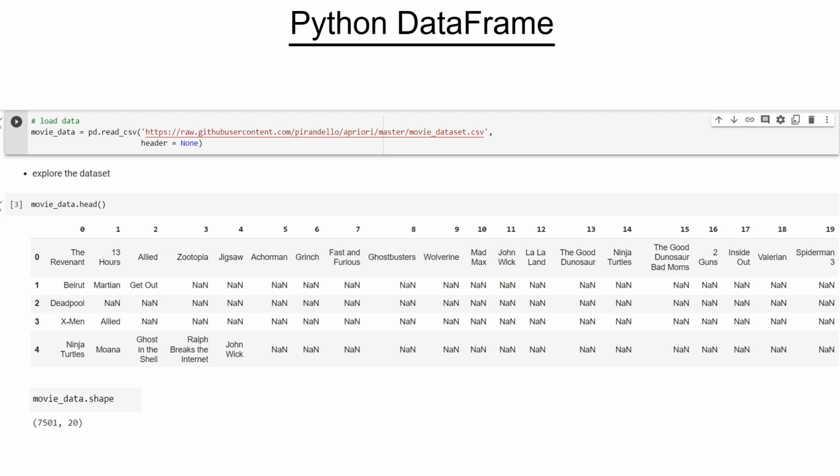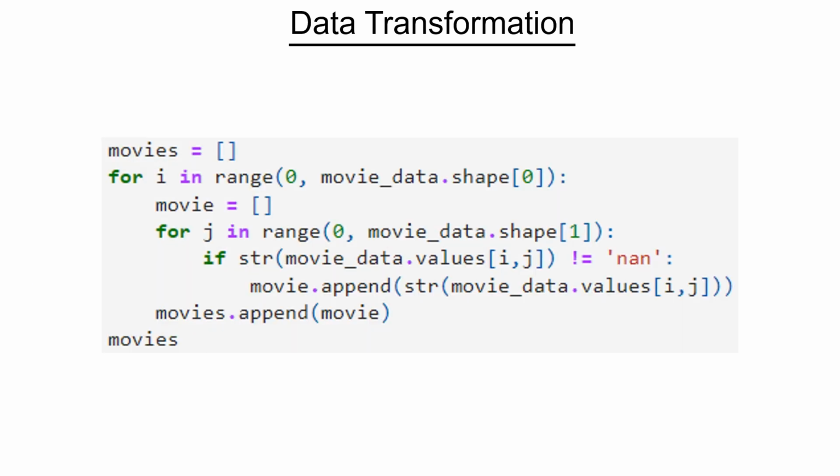change the format of this dataset so that the apriori algorithm implemented in Python can read it easily. And the format that the apriori algorithm can read is a list of lists. So let's go ahead and create a list of lists, and then take only the non-nan values into those lists. So what we can do is we will initialize a movies list, and in the movies list we will put each line, each row of the data set, and the movies will be the total data set.